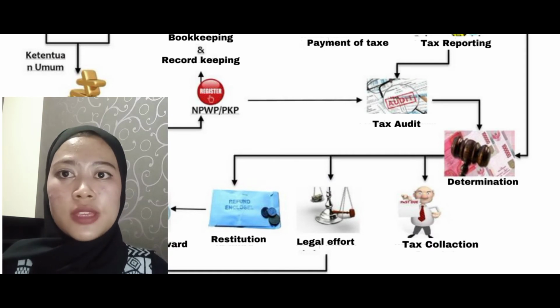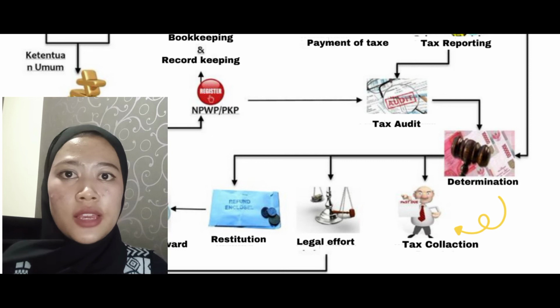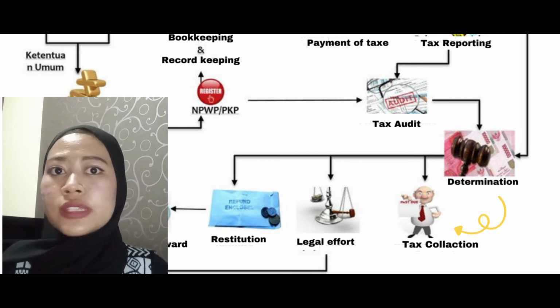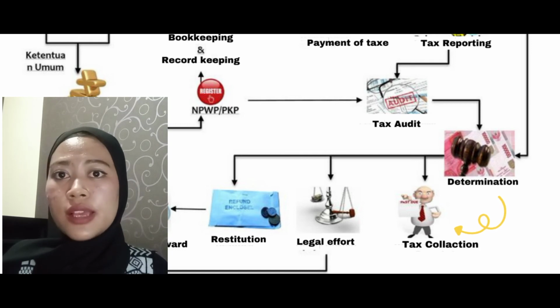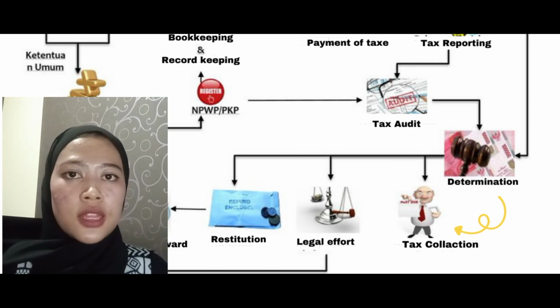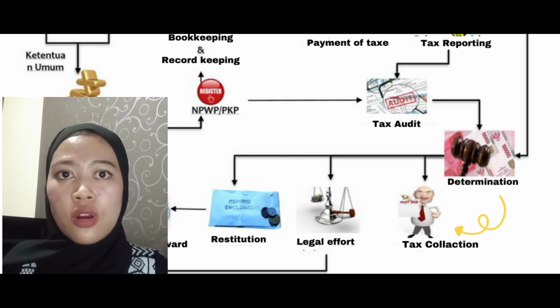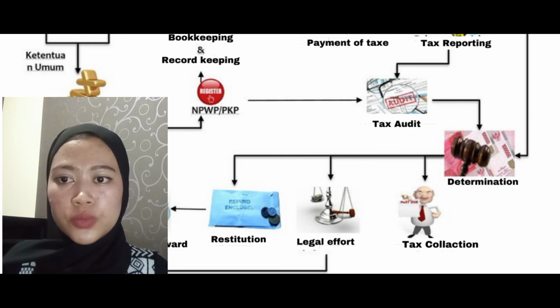The next step is the tax collection stage. The result of tax check and provision can result in tax collection. For example, for underpayment of tax, stipulated in Article 18, 19, 20, 21, 22, 24 of the KUP law.